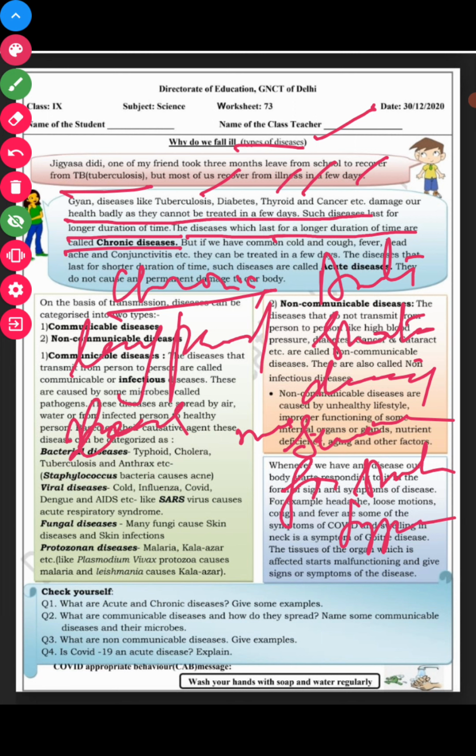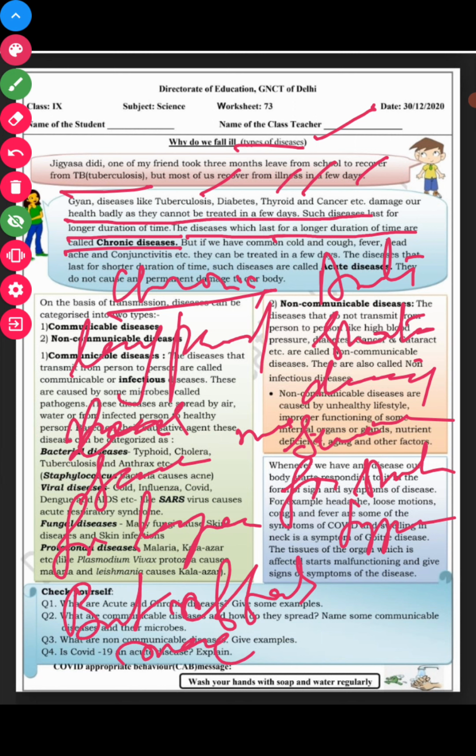Chronic diseases are less severe at a time, but they affect the person more over the longer term.